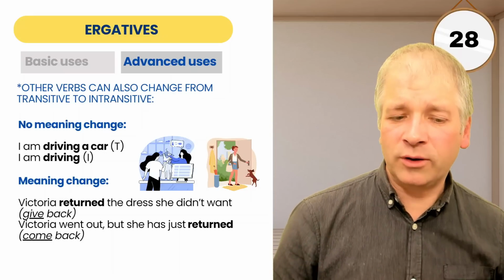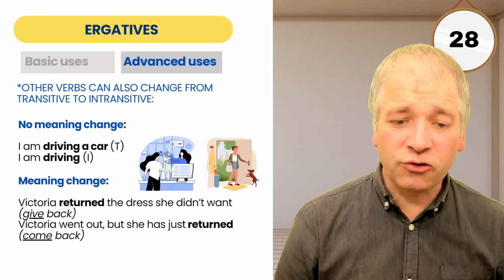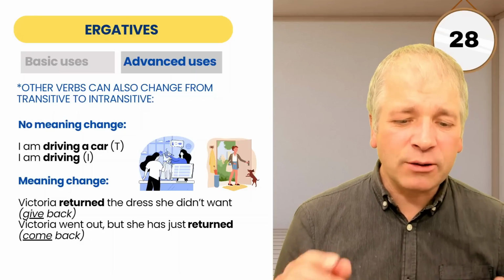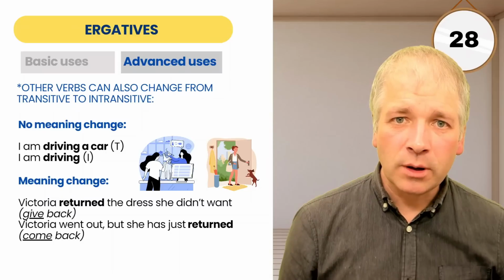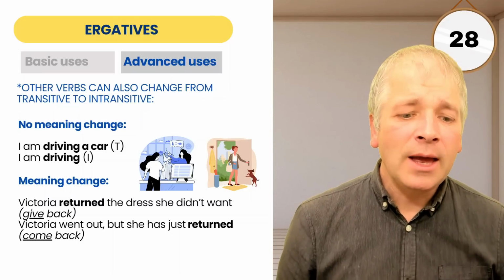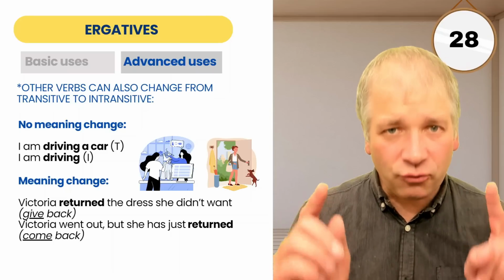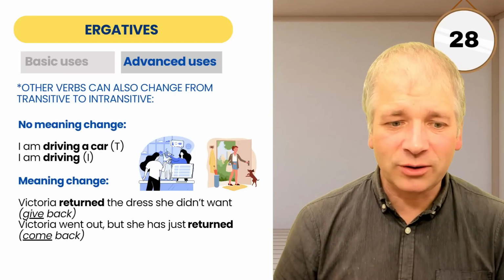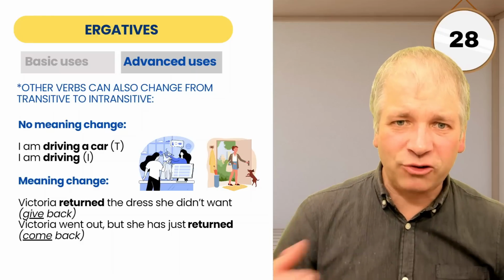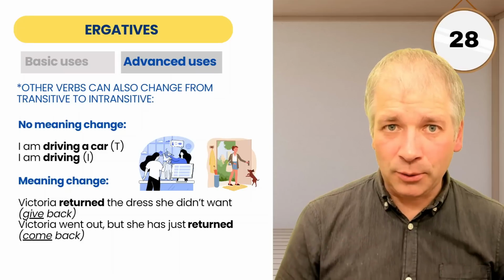Look at the word returned in the examples at the bottom. Victoria returned the dress she didn't want. Victoria went out, but she has just returned. Here, the verb returned has different meanings. In the first example, Victoria returned the dress, which is transitive because there is an object. This means she gives something back. She returned the dress. She gave the dress back to the shop, as in the picture in blue.